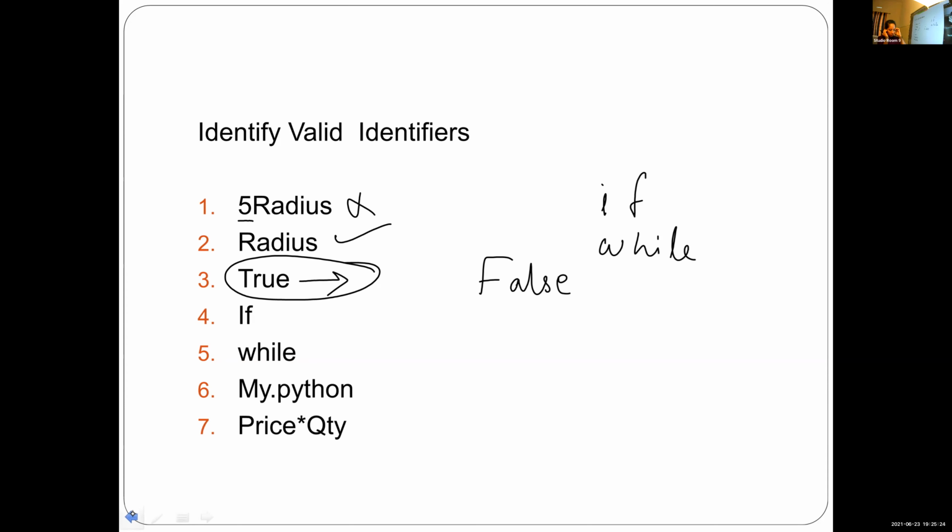Keywords are the reserved words of Python which have a special fixed meaning.